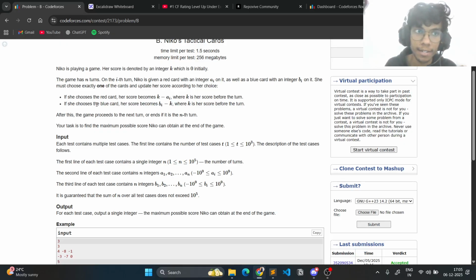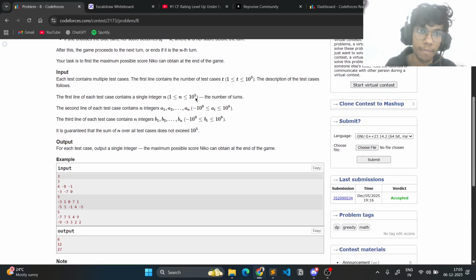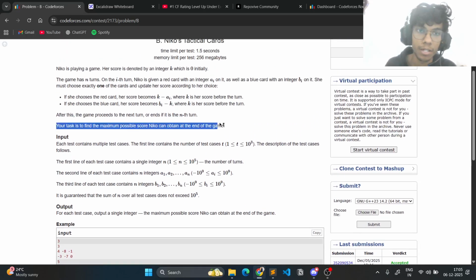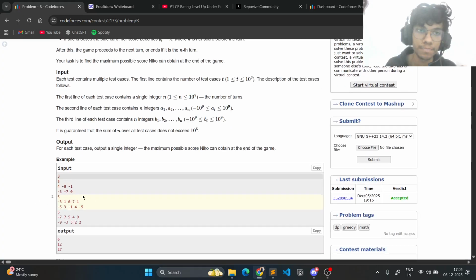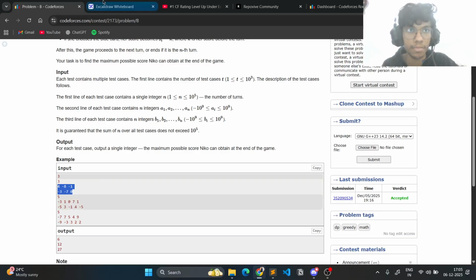For the ith turn, Niko can either choose ai, so then the score would become k minus ai, or she can choose bi, and now the score would become bi minus k. And at last, we need to find what is the maximum possible value of k, right? So let me just take this example.